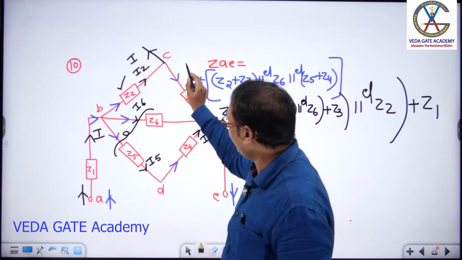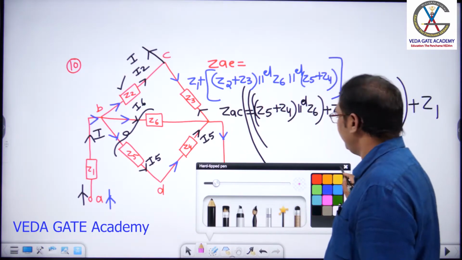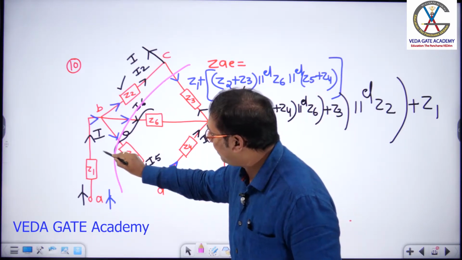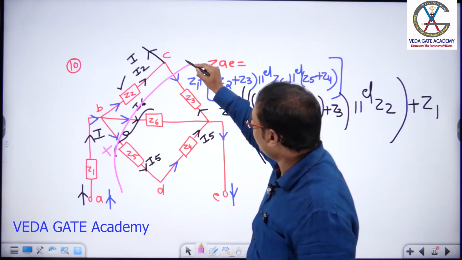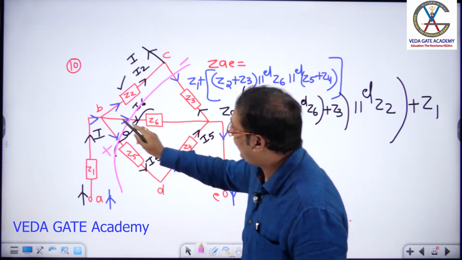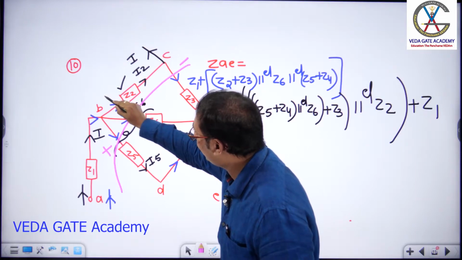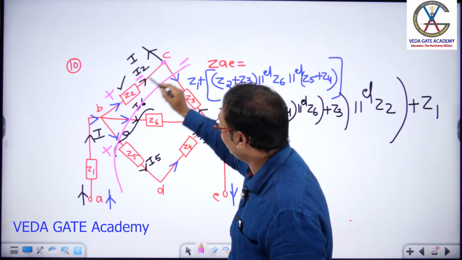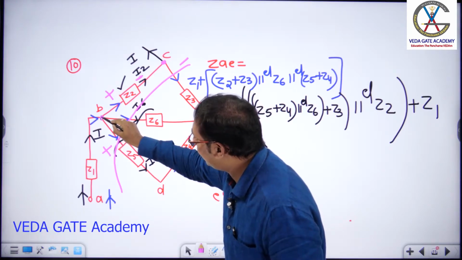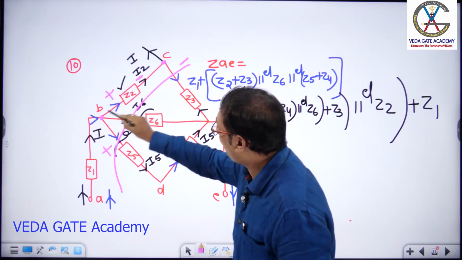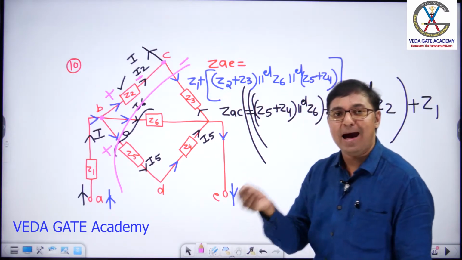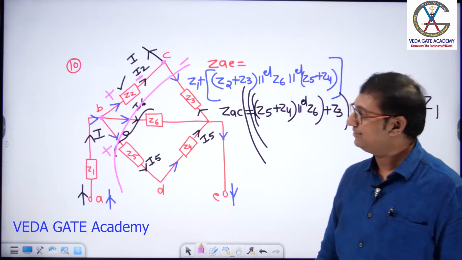If you are having any doubt, please understand like this. See, the complete combination, let me use pink pen. The complete combination, current is entering plus, current is leaving minus. Now tell me please, here some current is entering, plus, leaving minus, this minus connected here, this plus connected here. Between these 2 points, this Z2 and this complete combination is connected in parallel. Hope you got the point, yes?